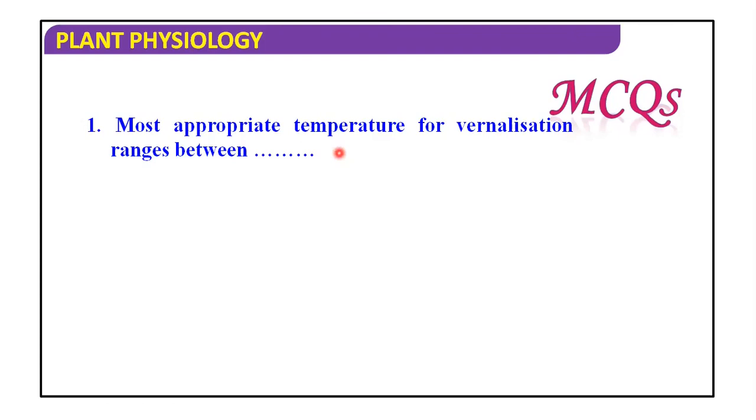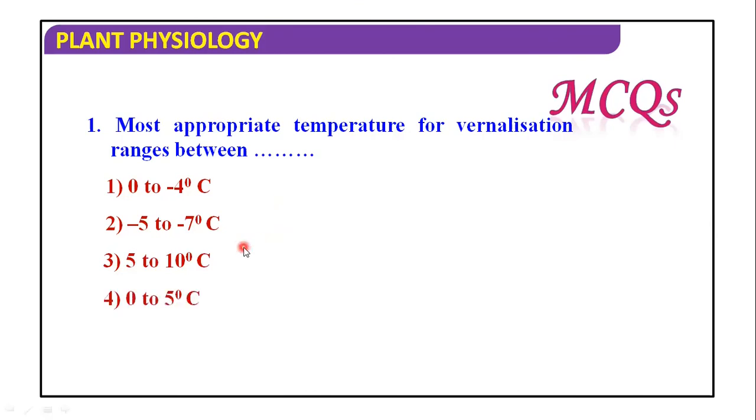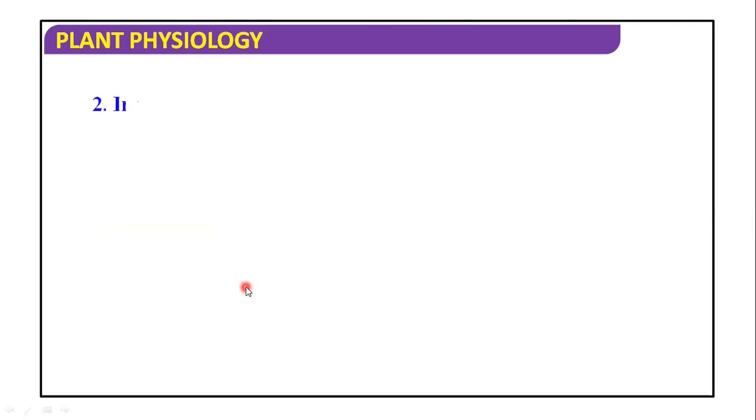Now, the MCQs related to this topic. The most appropriate temperature for vernalization ranges between 0 to -4 degrees centigrade, -5 to -7 degrees centigrade, 5 to 10, and 0 to 5 degrees centigrade. The answer is 0 to 5 degrees centigrade.